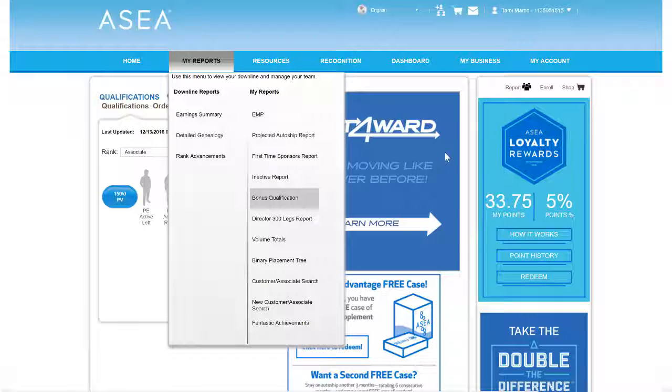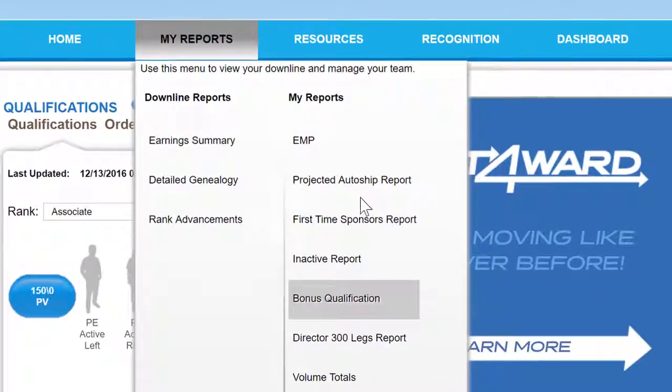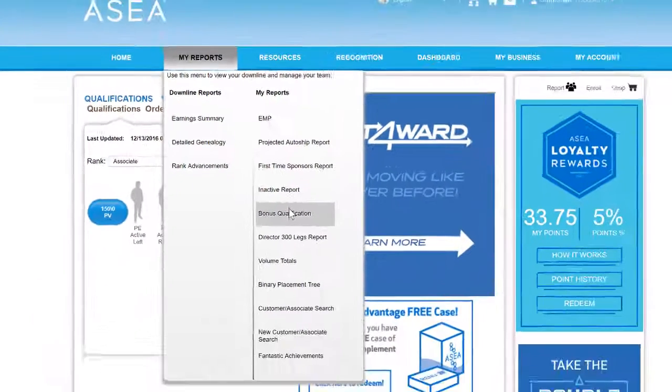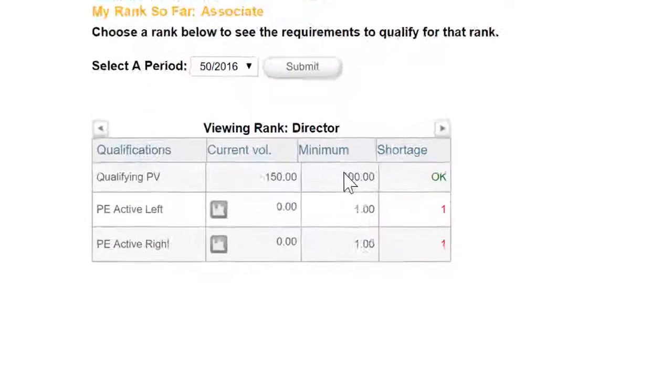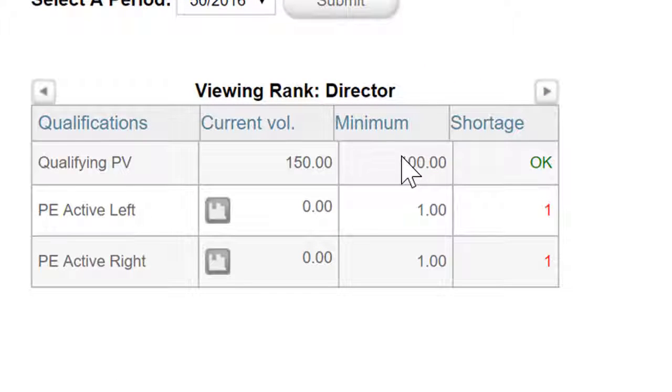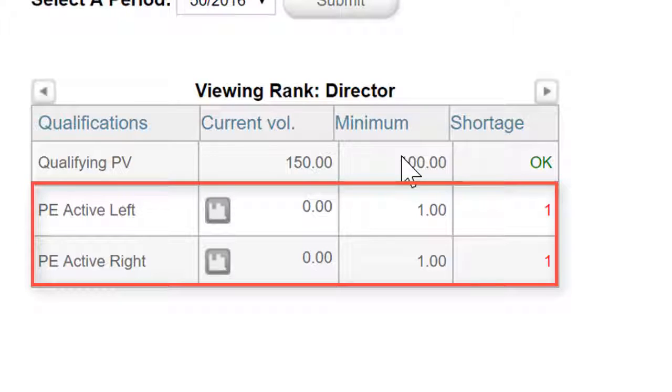Now, the next report that will be helpful to you is the Bonus Qualification Report. This can be found under My Reports, then Bonus Qualification. This report will tell you what rank you're currently qualified as. Below in the chart, it will tell you what you need to do to qualify for the next rank. In this case, the next rank would be Director, and this associate would need to have a personally sponsored active associate on her left and one on her right to be qualified as a Director.